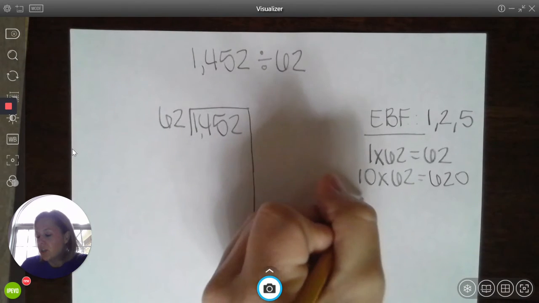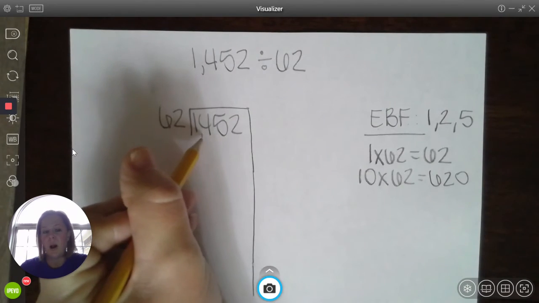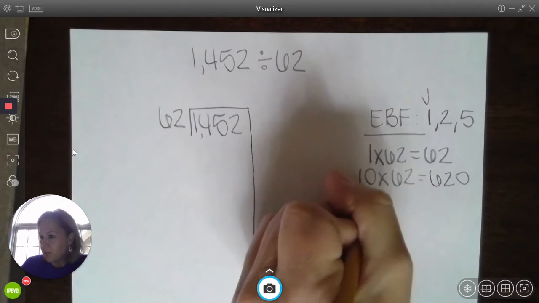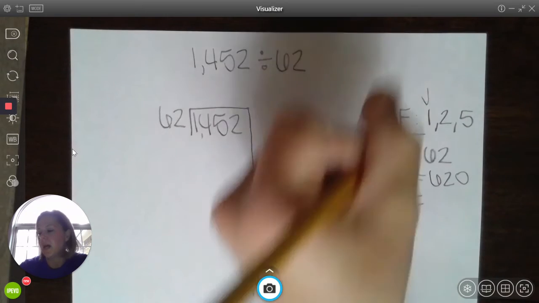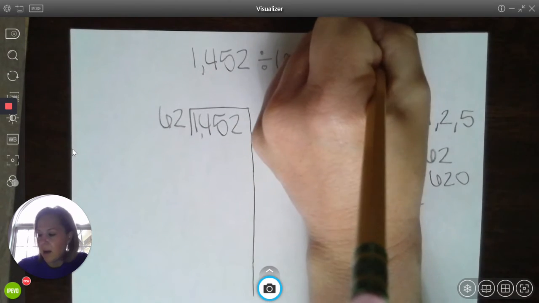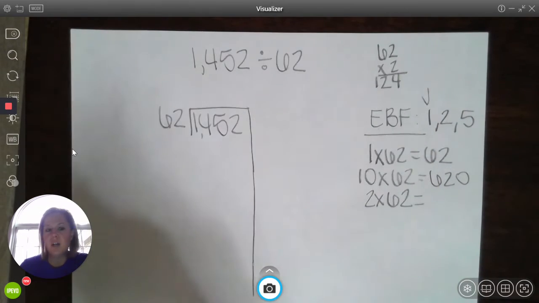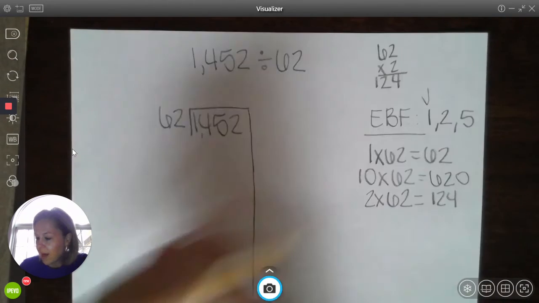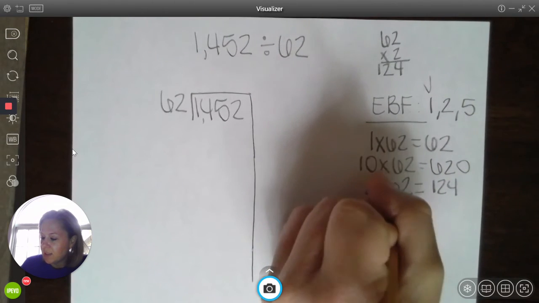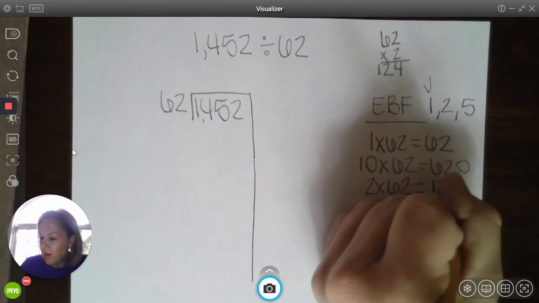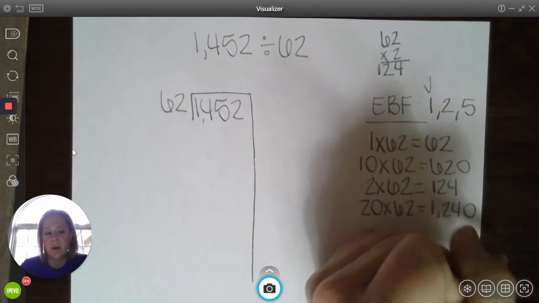I could keep going with 100 times 62, which would be 6,200, but the kids know that we don't need that because that's way too high. So we go on to our 2s. We do 2 times 62. And if they don't know what 2 times 62 is, I encourage them to go to the side and multiply just real quick because we definitely don't want to guess here. So we've got 124. And then if I make the 2 10 times larger, it becomes 20 times 62, which is 1,240. And the kids see the patterns and the amount of zeros.